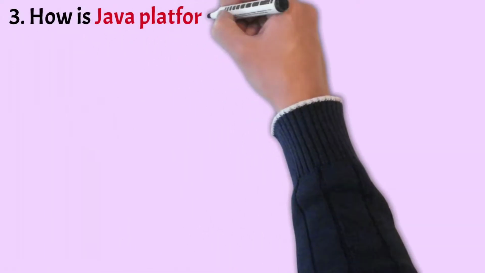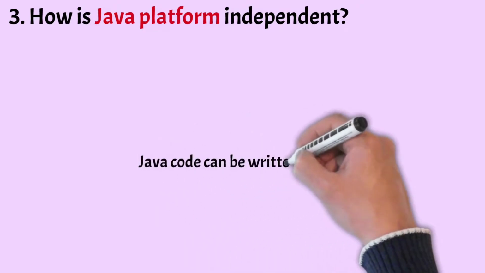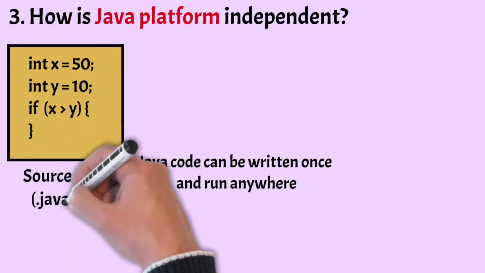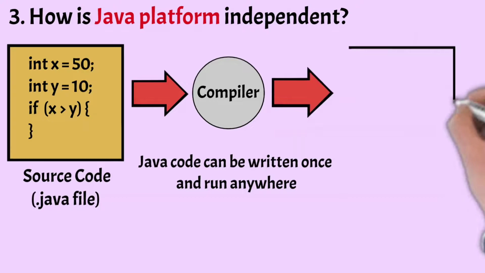Okay, so moving on to the next one. How is Java platform independent? The Java programming language is platform independent, which means the code can be written once and run anywhere. And this is achieved because of the Java compiler that converts source code into bytecode.